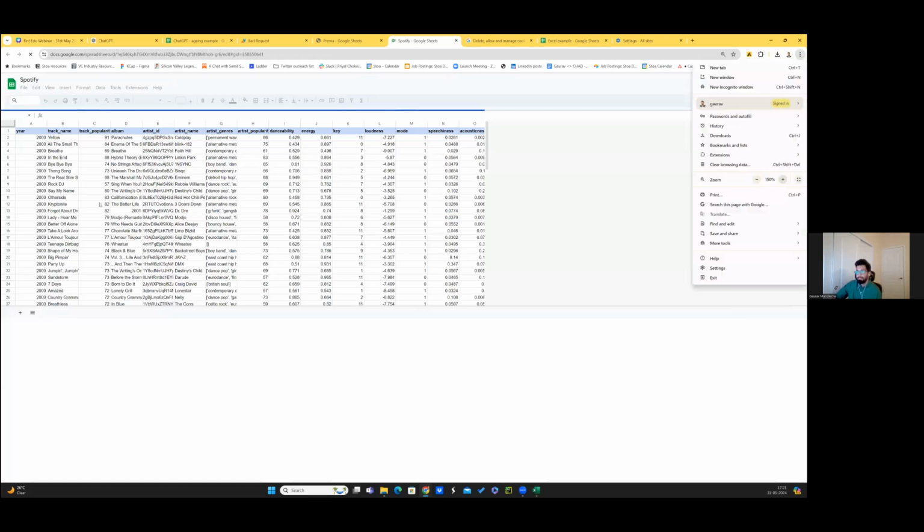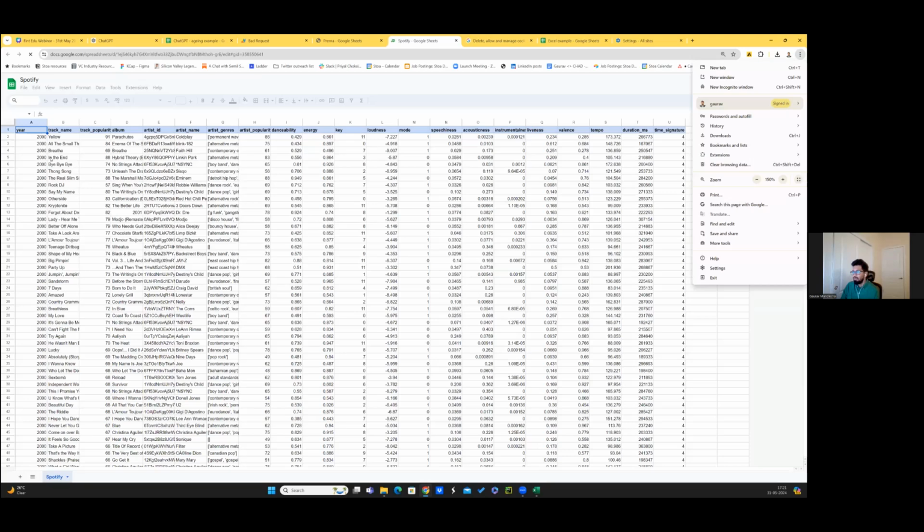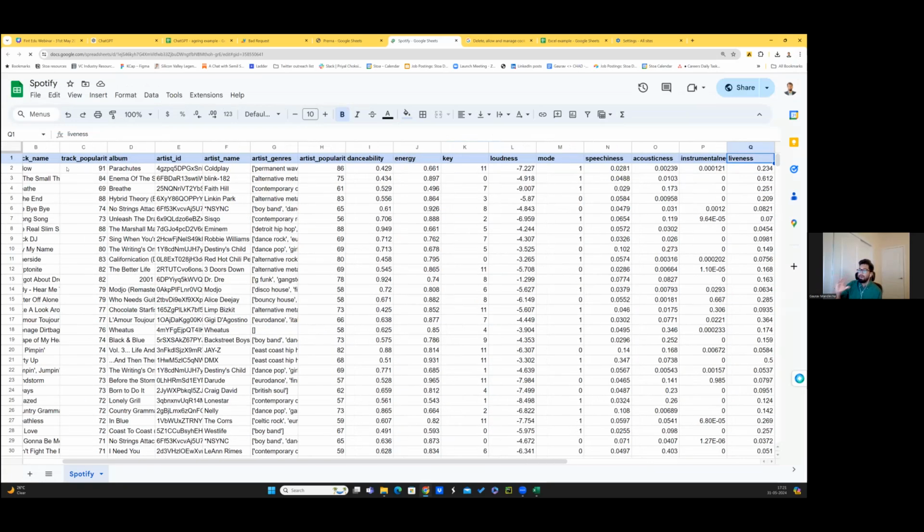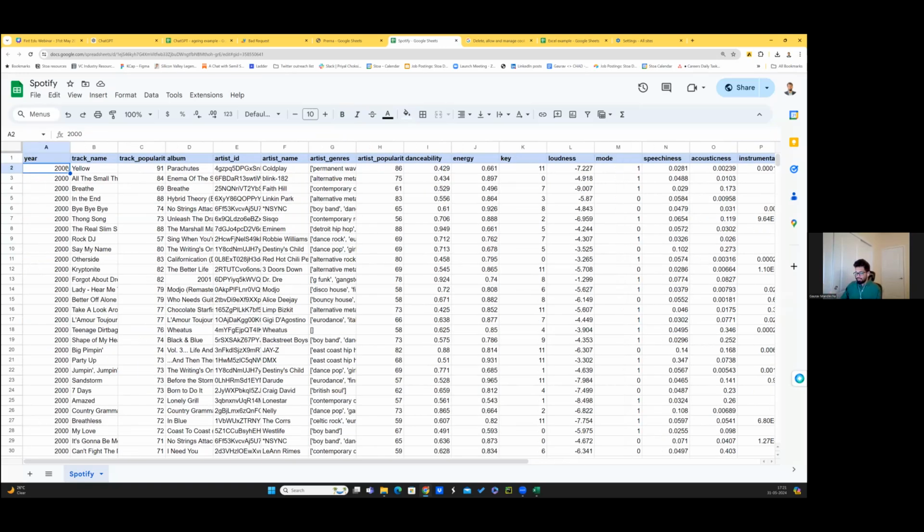So what data I have is the year, the track name, the popularity of that track, what album it is from, who is the artist, what is the genre, all of this. It's a big data set, just with different variables, and it's here right from the year 2000 to 2022. So all their top 100 songs for 20 years, they have it. It's a data of about 2300 rows with multiple columns. So it's fairly big and extensive as a data, right?